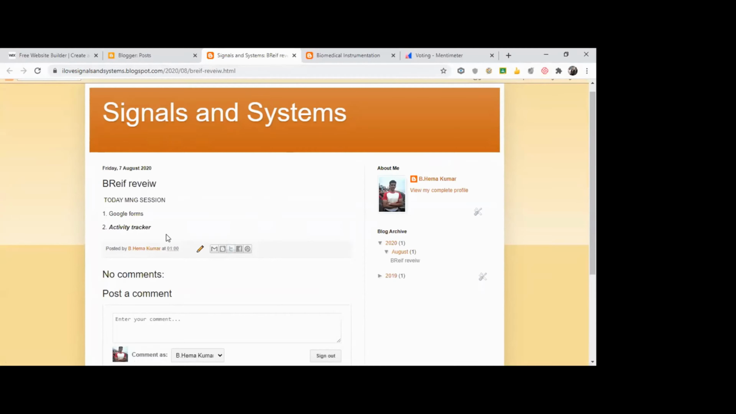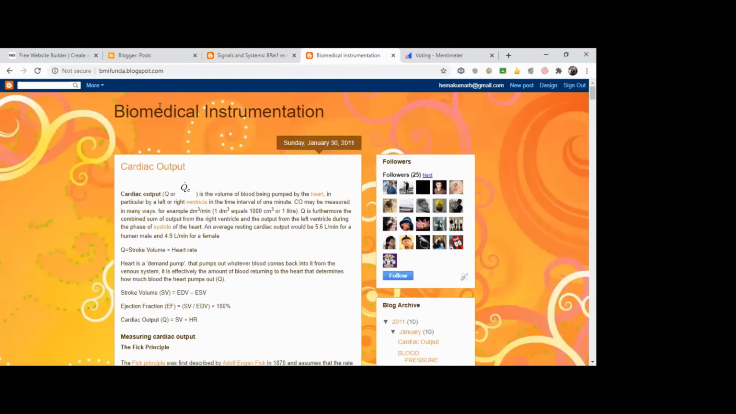After signing in, it will ask for creating a new blog. I have already created a blog, so I am directly using it. But normally when you sign in, it will ask you to create a blog. You have to give a name for your blog. See, I have given the name signals and systems. In another, I have used, say, biomedical instrumentation. After that, it will create the blog, then you can start posting. It is very simple.